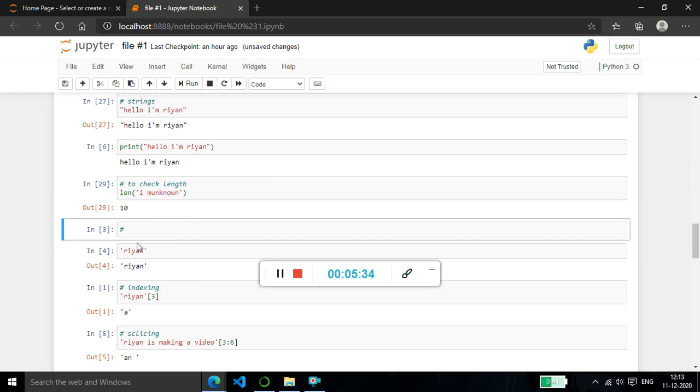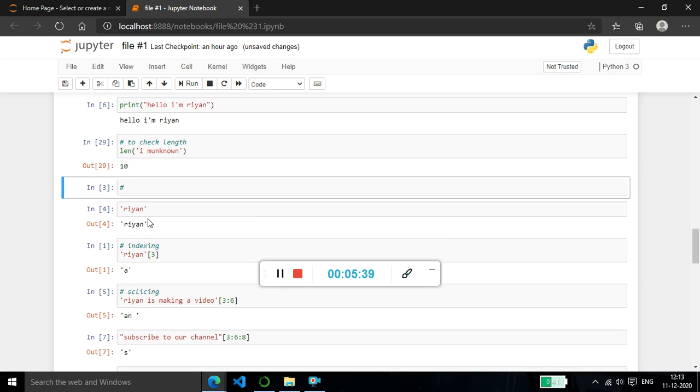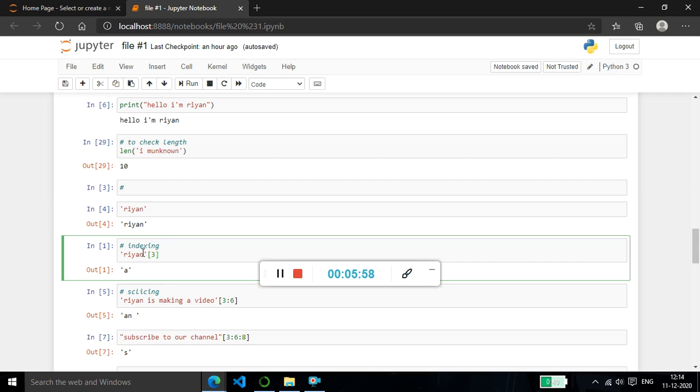Next thing is indexing. Now you have a string called RIYAN. Now you want Python to show only a single letter, because RIYAN is a word. If there is a sentence, and you want to show a single letter, not a word, then you'll use indexing. So first write the string, then put the square brackets and then write the number. So 3. So 3 is the identifying number or ID number.